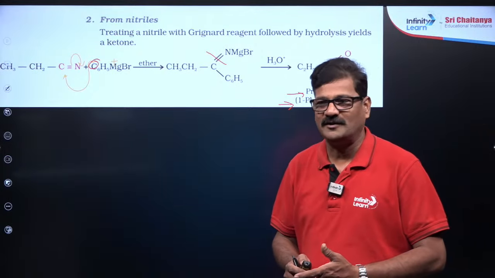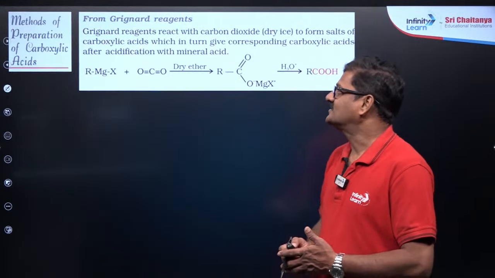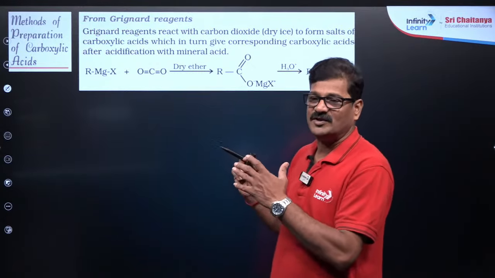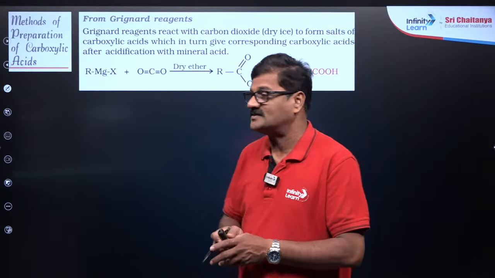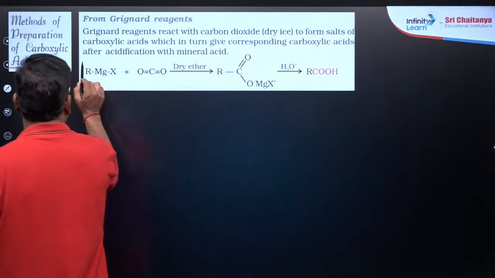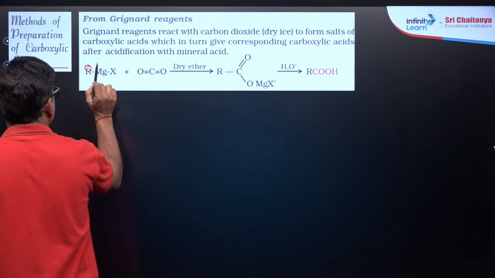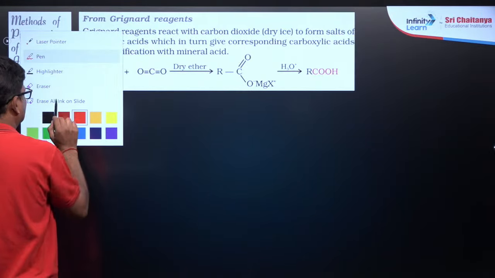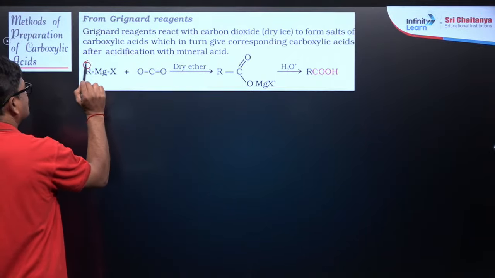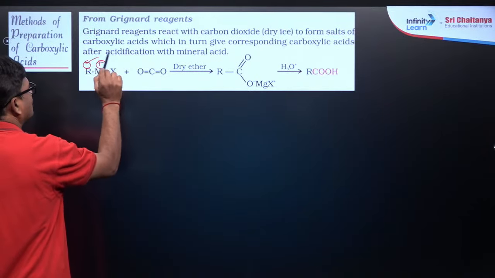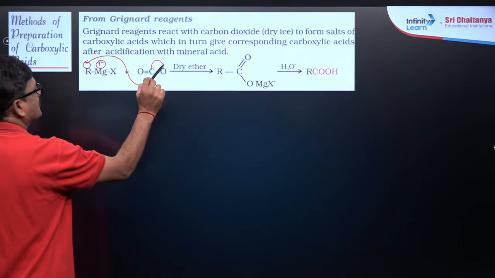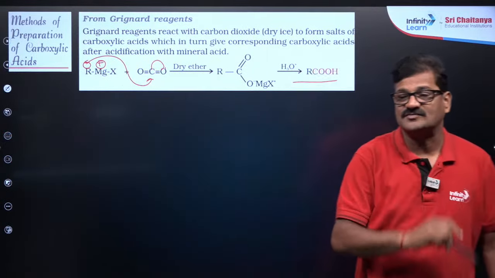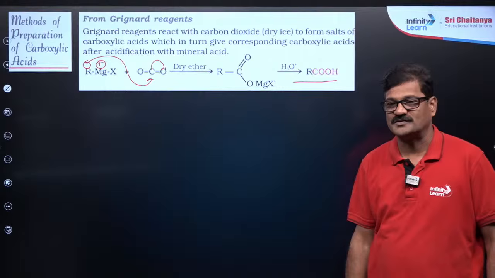So happy Lori beta. Okay, so Grignard reagent can be used to make carboxylic acids. As I said, Grignard reagent is an excellent nucleophile, right? So this Grignard reagent is going to react with carbon dioxide to give rise to a carboxylic group. So Grignard reagent is extensively used in making carboxylic groups, right?